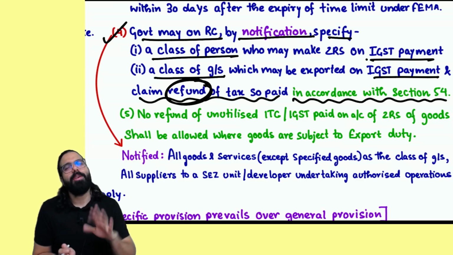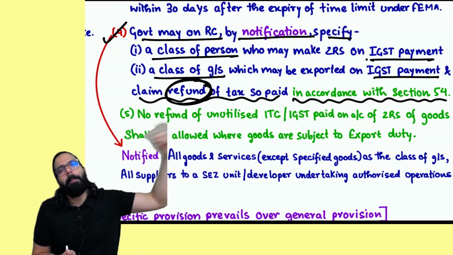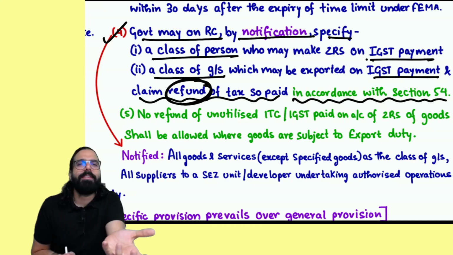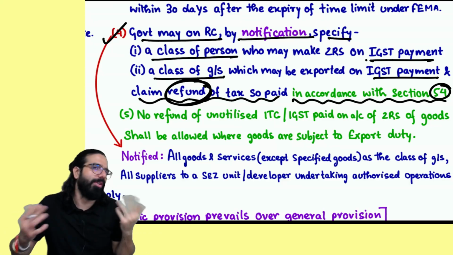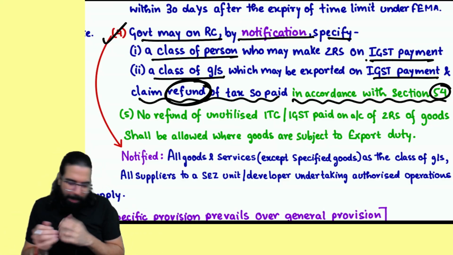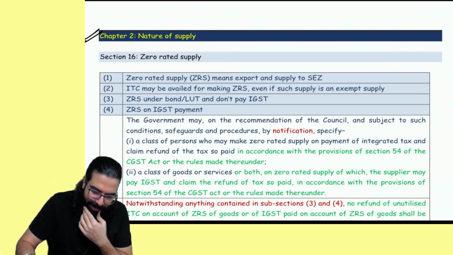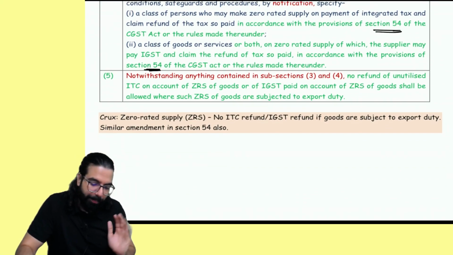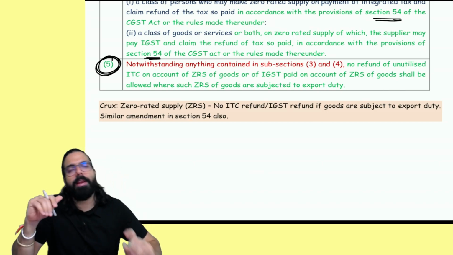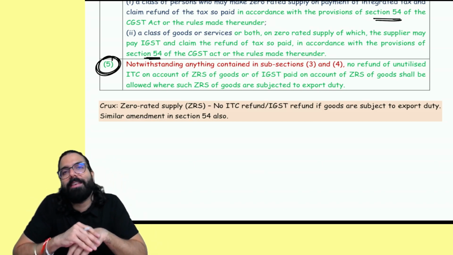That is, sir, you go ahead and supply outside India, pay the IGST and claim a refund of the IGST. This refund of IGST is claimed under which section? Section number 54. I hope this point you guys already remember. Yes, sir, nothing. In section number 16, one small point got added, that refund under section number 54. Okay, sir, we already know. One additional point in section number 16 of the IGST Act got added.